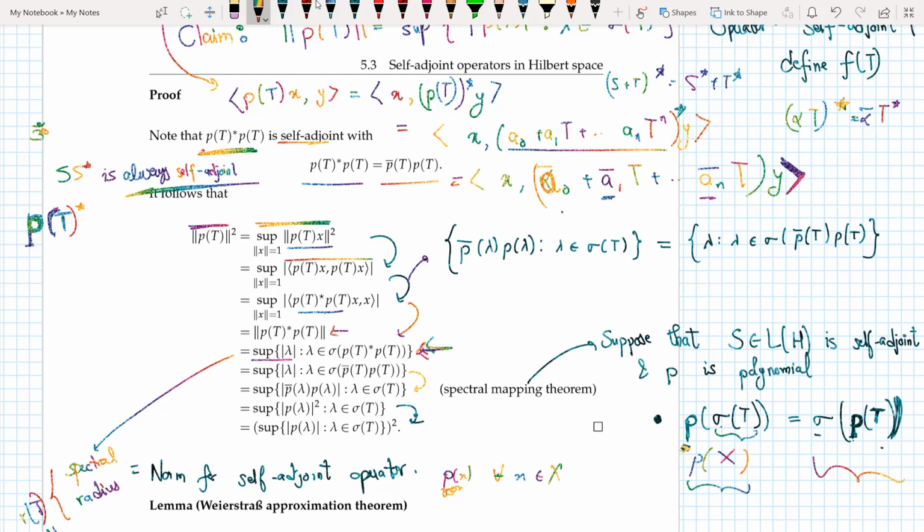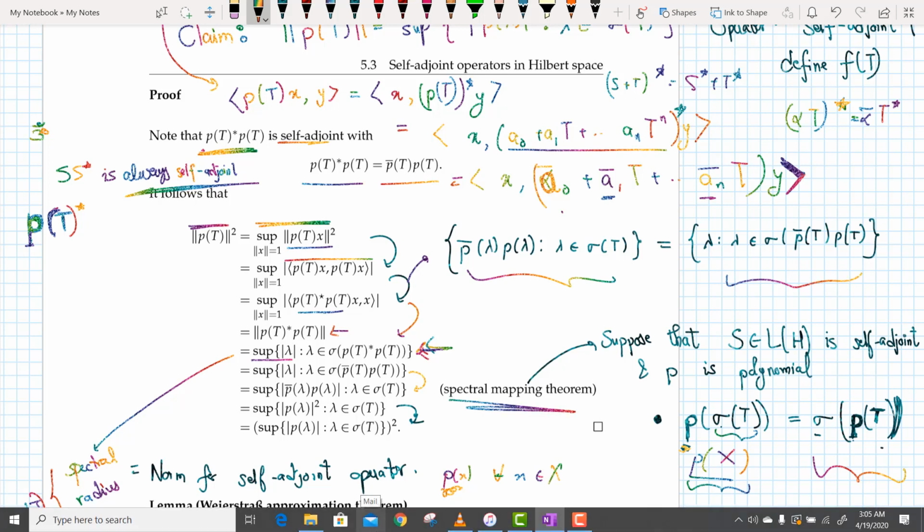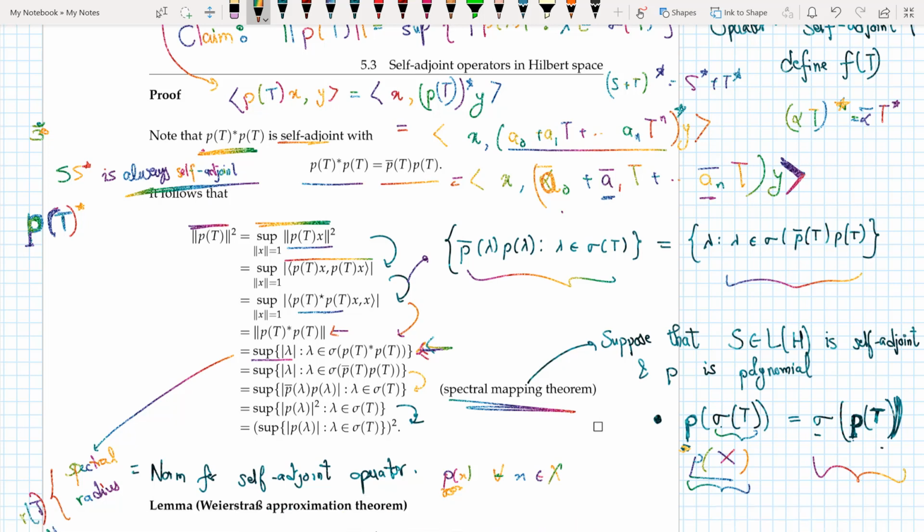This will also give me a set, the set of all spectral values of p t. So p of X is p of small x for every value of x belonging to capital X. These are two sets which are equivalent. The spectral mapping theorem tells me that. I do not have the time to go through the proof of it, but it's true. So from here to here, I am taken by the spectral mapping theorem.